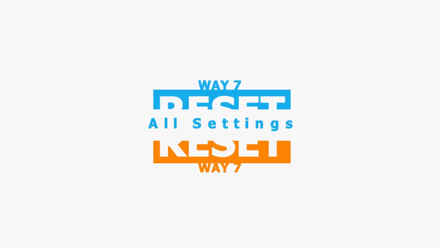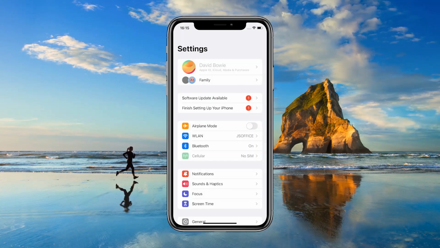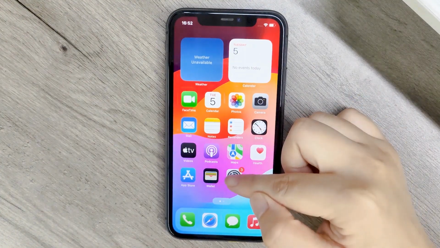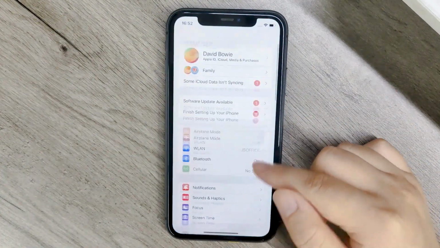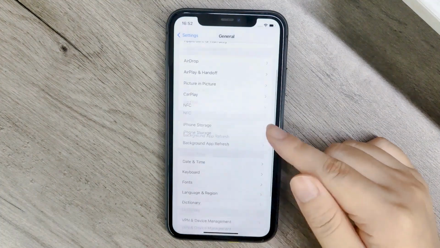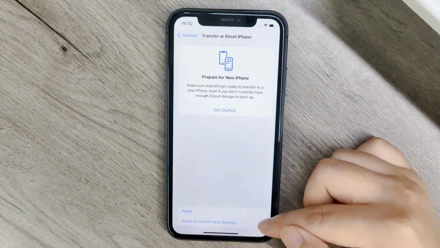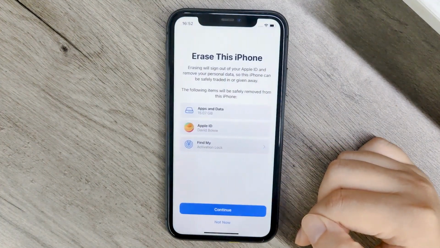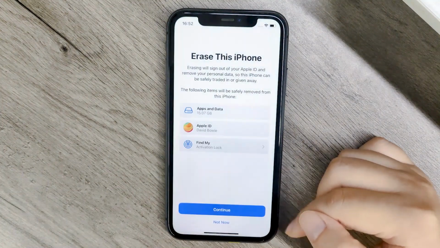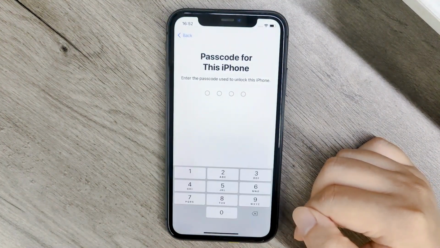Reset all settings and erase device. If none of the above methods work, you can choose to reset all device settings or even erase data to restore it to default. Open Settings and tap General. Go to Transfer or Reset iPhone and select Reset. Tap Reset all settings and enter the passcode. To erase data, you may also select Erase all content and settings.